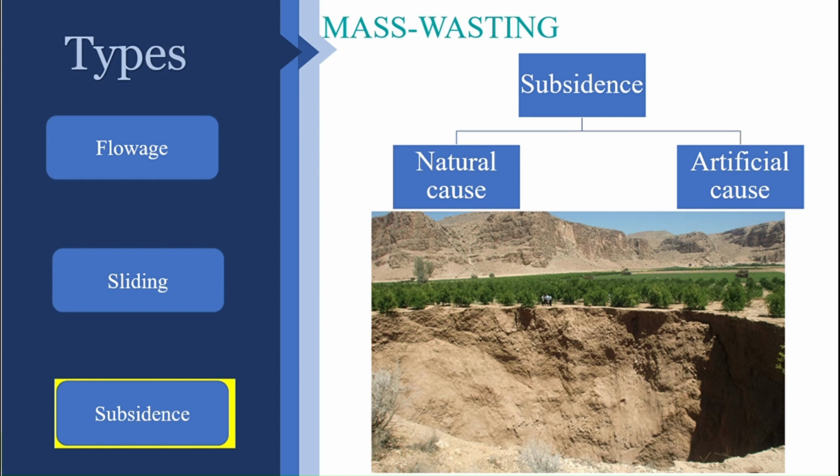You can also expect sinkholes in big cities where there is over exploitation of groundwater. That is an artificial cause, where over exploitation of groundwater leads to the creation of space between the grains, where the friction is less and the land tries to subside. So this is also a possible cause of this type, which comes under subsidence. Okay, so these are the types of mass wasting. As I said, if there is a definite plane of sliding, then it is called sliding. If there is no definite plane of movement, then it is called flowage. If the movement is vertically down or sinking, then it is called subsidence.